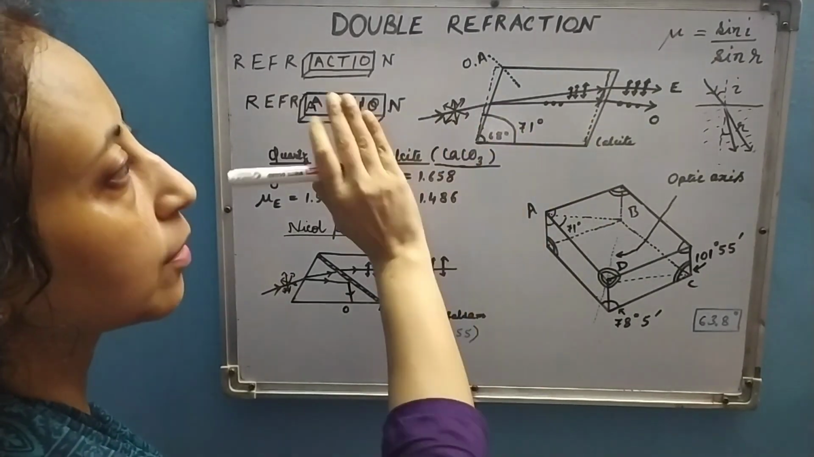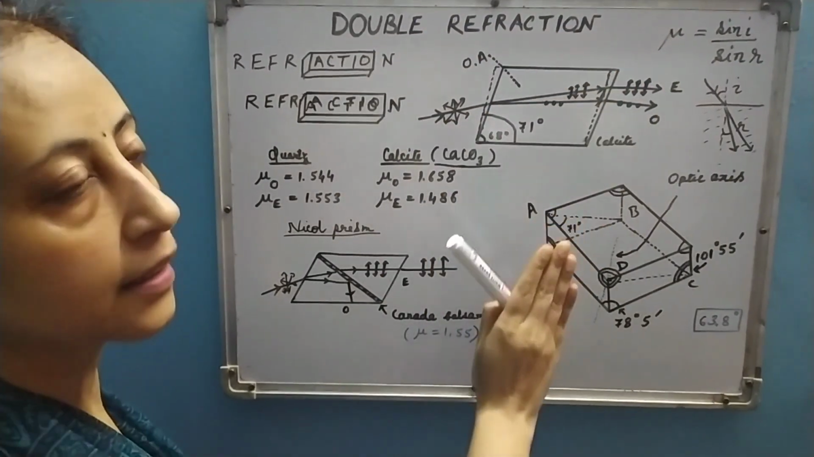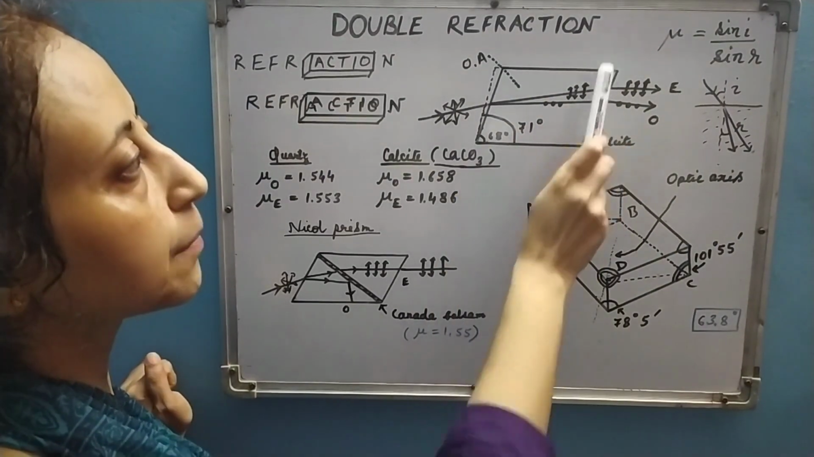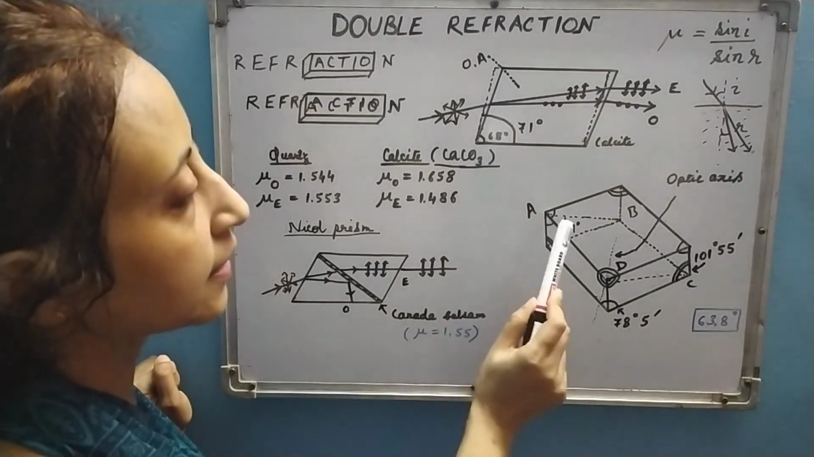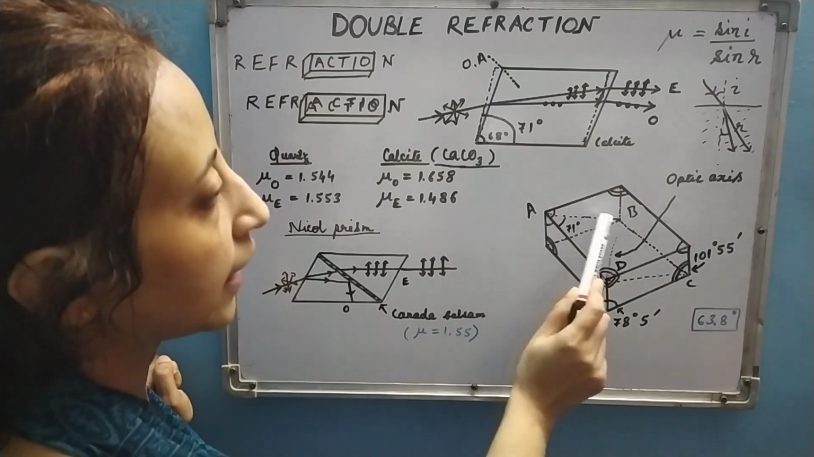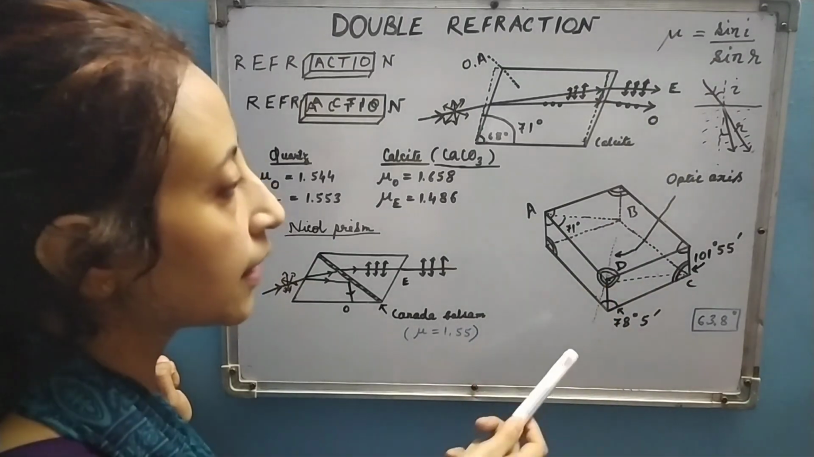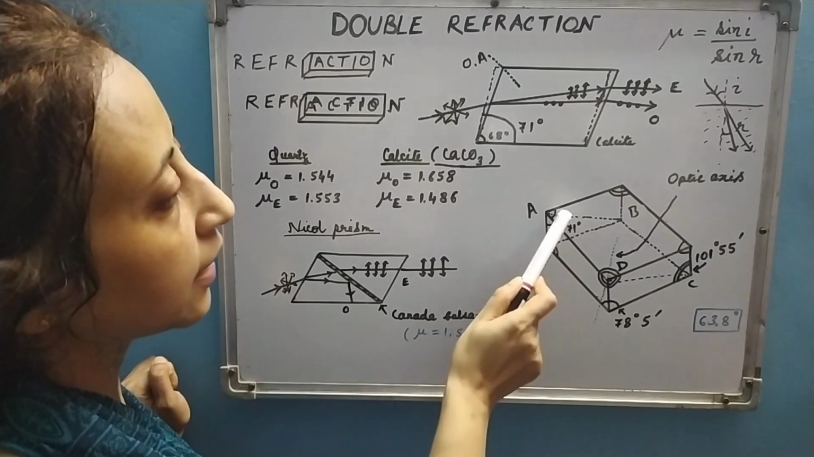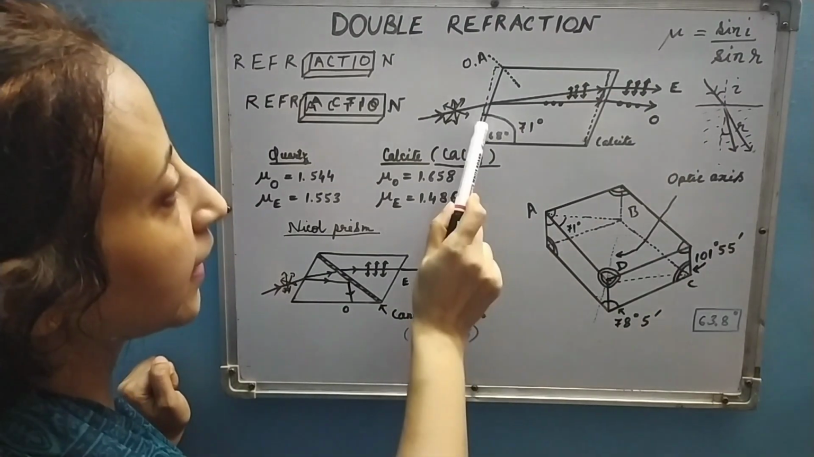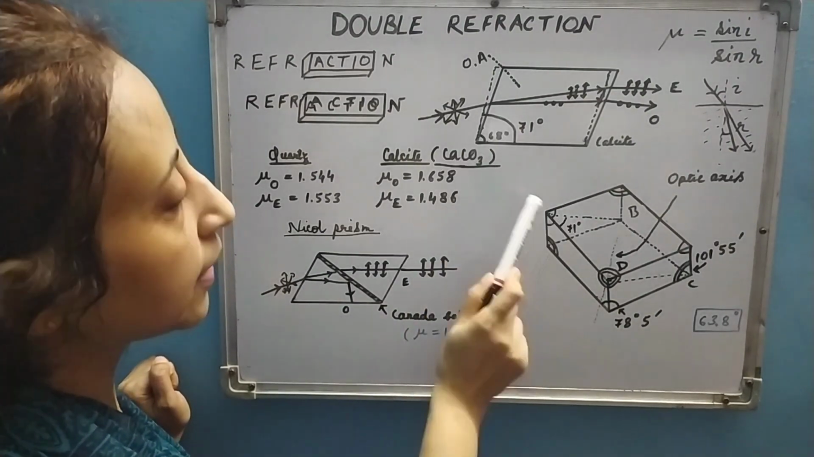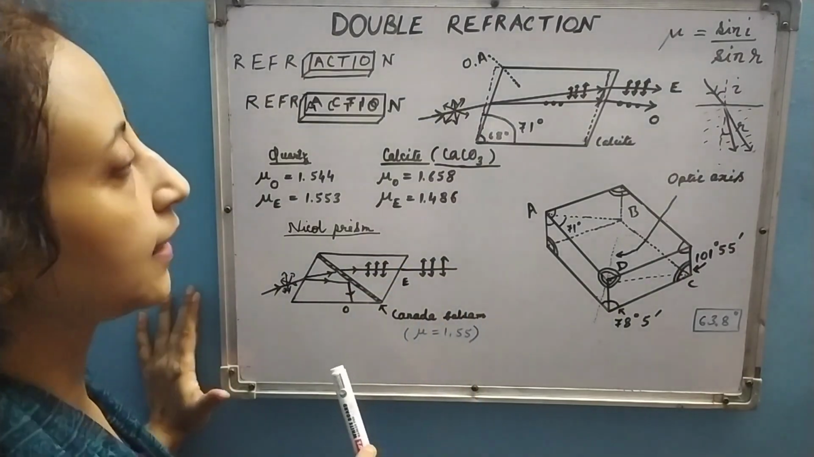Optic axis is always contained by this plane. That means this optic axis will be on this particular surface, and this is called the principal section of the crystal. Here the principal section is ABCD, and this always contains the optic axis. The condition is also satisfied that this angle is initially 71, then finally cut off to 68 degree.